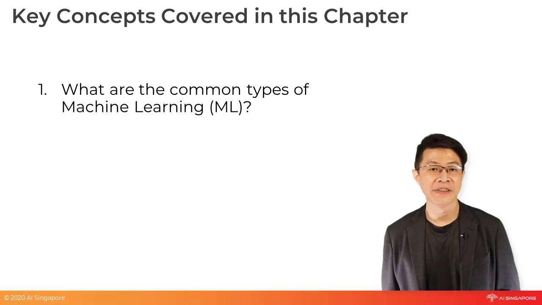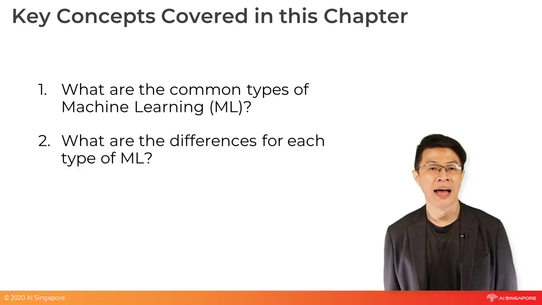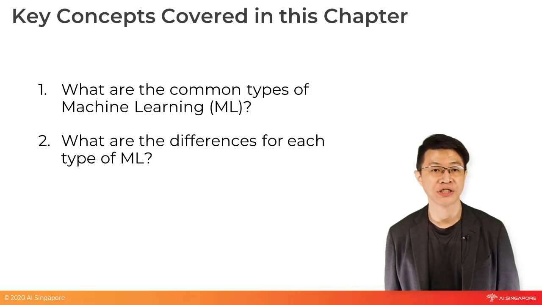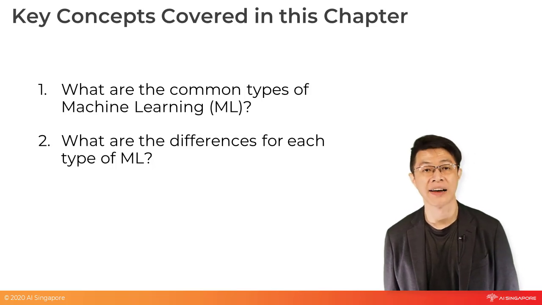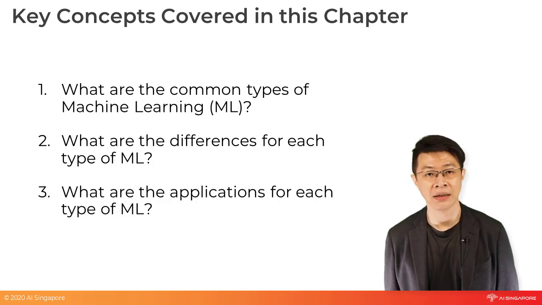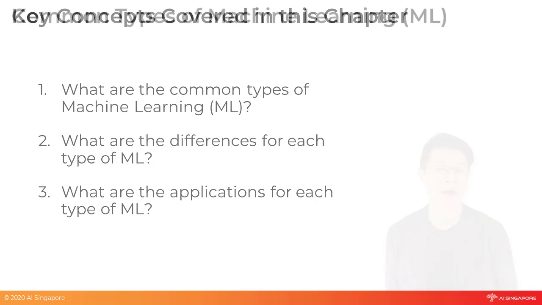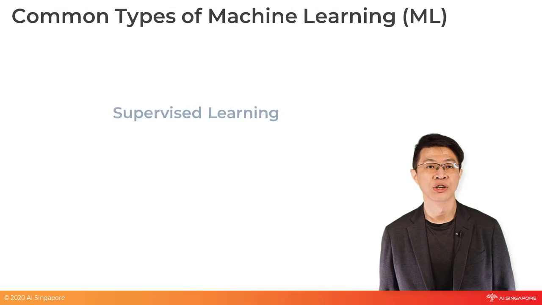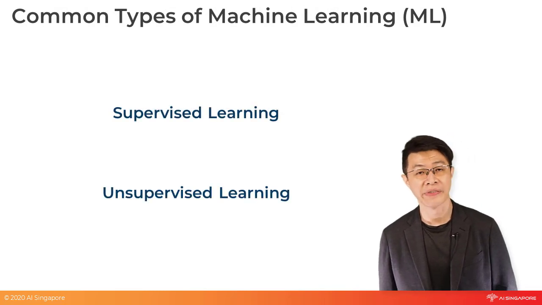Although there are many different applications of machine learning, most of them fall under just 2 types. Next, I'll explain the key differences for each type of machine learning. The key difference that separates the 2 common types of ML lies within the data available. Lastly, I will share the main commercial applications of each type of ML. There are 2 types of machine learning, supervised learning and unsupervised learning.